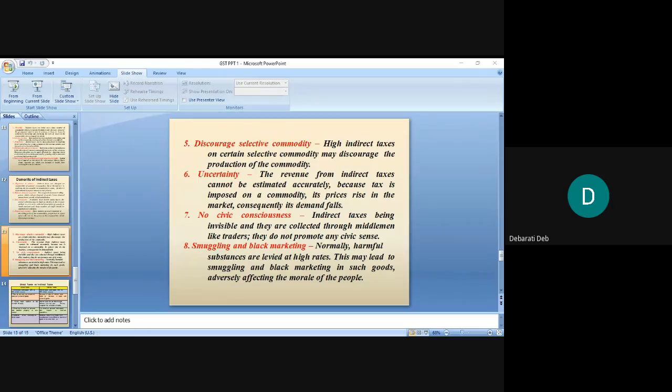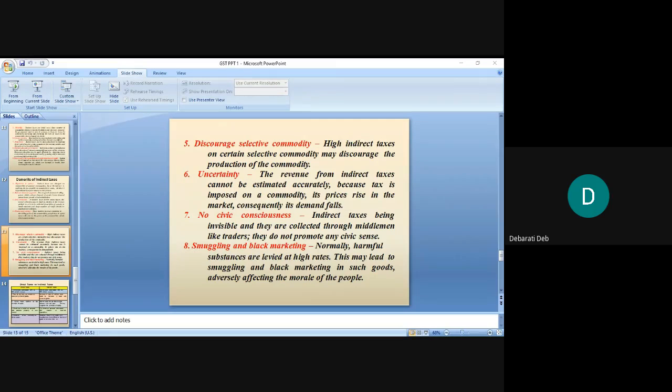Then incidence of tax is directly on the taxpayer. In direct tax, the incidence is directly on the taxpayer, whereas in indirect tax, the incidence is not directly on the manufacturer, but it falls on the consumer.